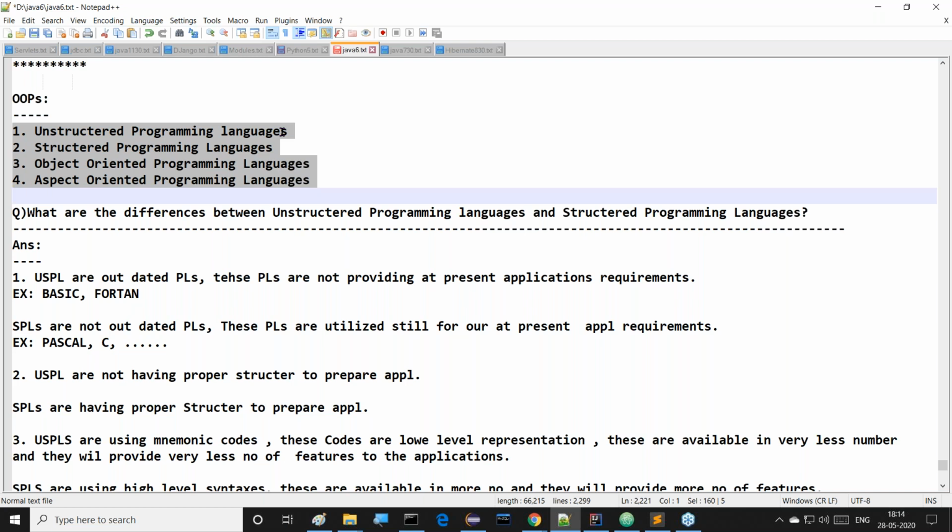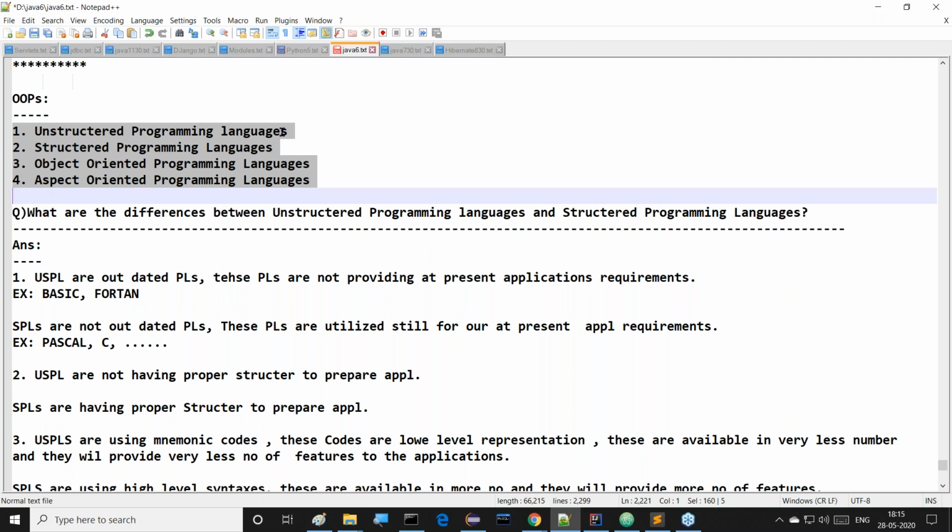If you observe this, 4 types exist: unstructured programming languages, structured programming languages, object-oriented programming languages, and aspect-oriented programming languages. Overall, 4 types of programming languages exist.